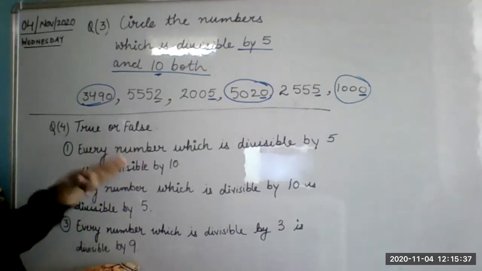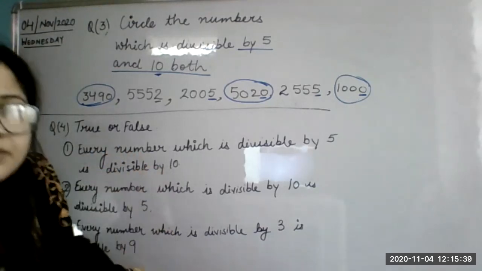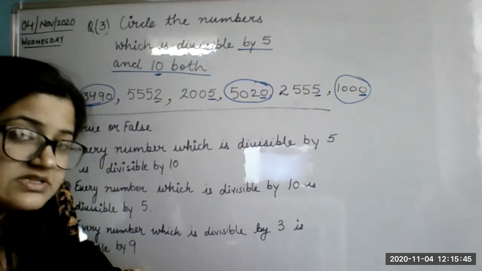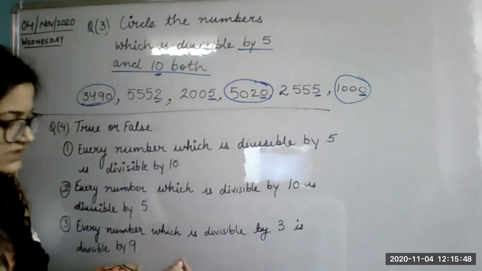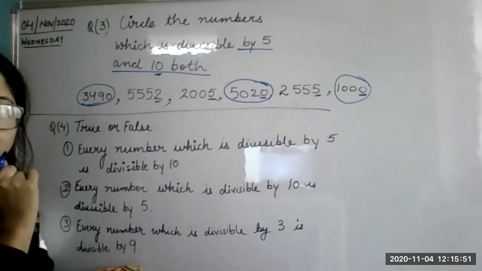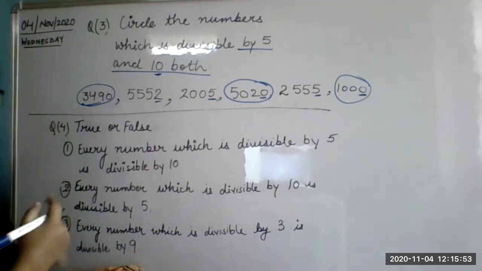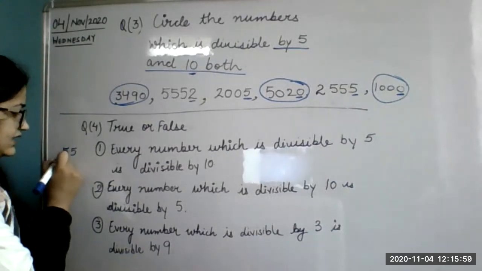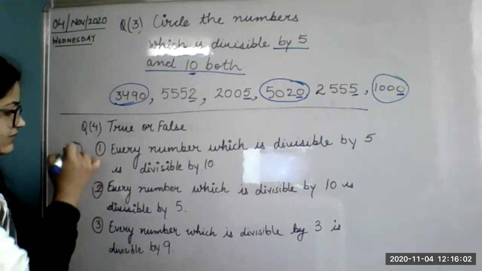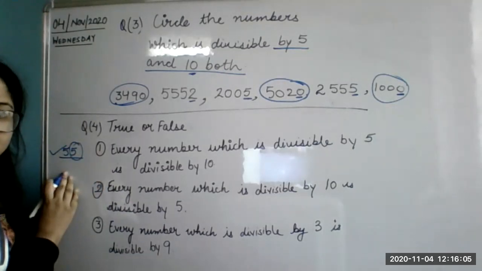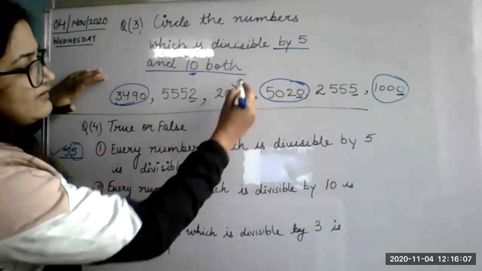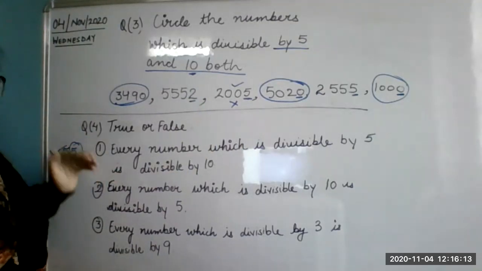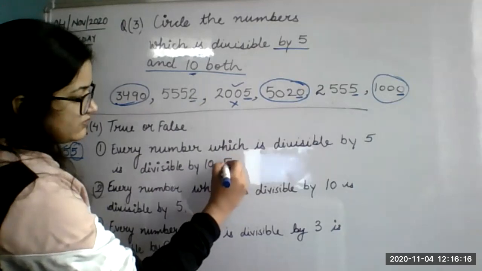See, every number which is divisible by 5 is divisible by 10. If any number is divisible by 5, then is it divisible by 10 also? Is it compulsory? Now see. No need to tell me true or false. Just look at me. If I say any number, let it be 55. Is it divisible by 5? Yes. Is it divisible by 10? It is divisible by 5, but it is not divisible by 10. So the statement that every number divisible by 5 is divisible by 10 is false.